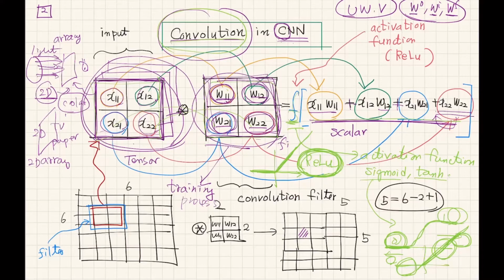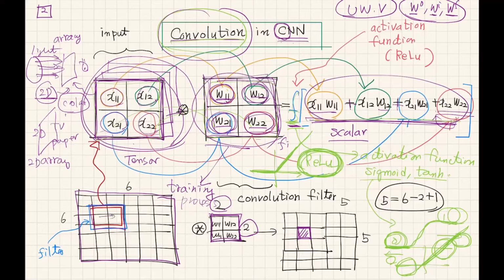Now let's assume that we have a 6 by 6 input matrix of image data, and a 2 by 2 filter matrix in CNN. By applying this convolution to this area of the input matrix, we can calculate the scalar multiplication, and by applying the activation function, we can calculate only this part.